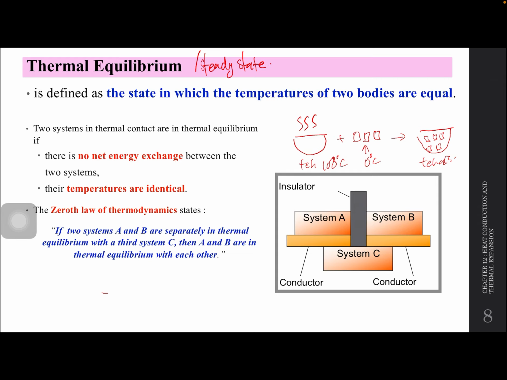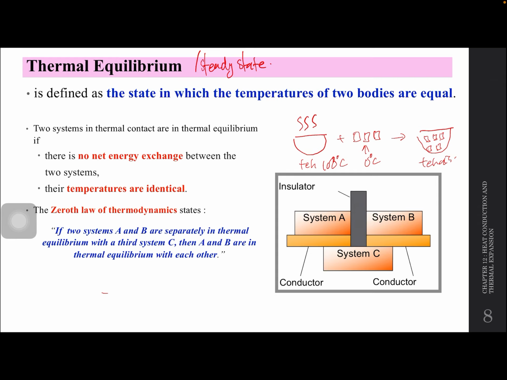Their temperature are identical. Okay, contohnya lagi, okay, kan saya kata kalau heat energy is hot to cold, but then kalau letak sudu dekat dalam freezer, katalah letak 10 minit, then tiba-tiba sudu tu sejuk pula, sepatutnya freezer panas. Yang tu is different case lah, because sejuk tu lagi banyak daripada panas. Macam tu juga kalau masuk air panas, satu gelas dalam 1 galen air sejuk, jadi air sejuk jugalah.